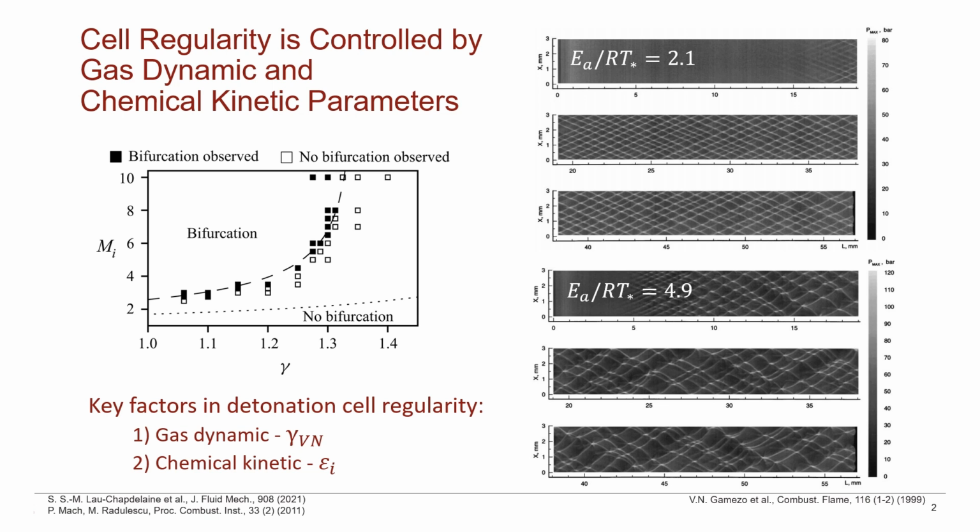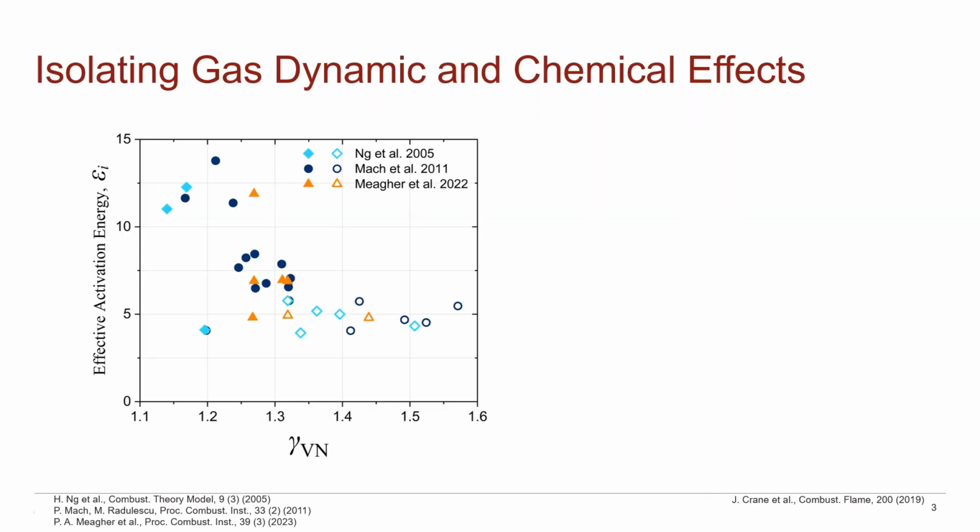Now, a challenge in studying the independent effects of gamma and effective activation energy is that they are difficult to isolate experimentally. This challenge was recently overcome by a collaborative work between our group and UConn, which looked at hydrogen-oxygen mixtures. On the left, I'm showing a parameter space plot of effective activation energy and gamma with accompanying classifications of irregular and regular mixtures for 3 studies. The regular mixtures are open symbols and irregular mixtures are filled-in symbols.